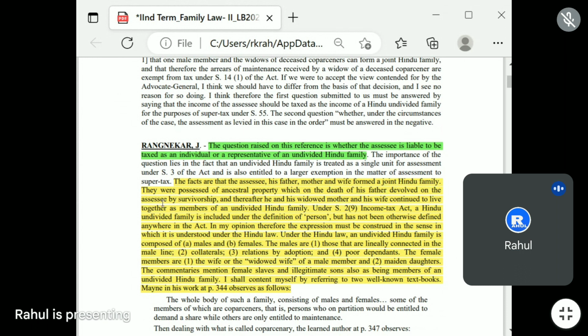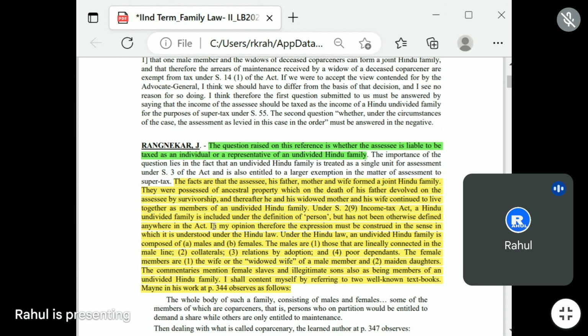Joint family. They were possessed of ancestral property, which on the death of his father devolved on the son by survivorship, and thereafter he and his widowed mother and his wife continue to live together as members of an undivided family under section 2 subsection 9 of the Income Tax Act.